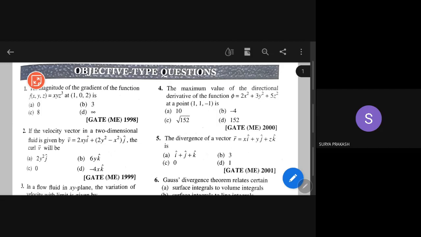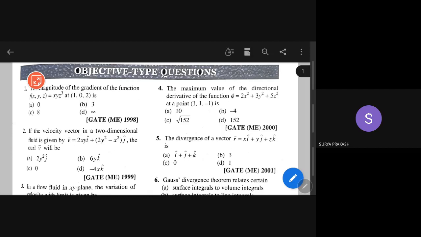Now see here. When it comes to the first question, the magnitude of the gradient of the function f(x,y,z) equal to (xyz) whole cube. I want a support pad here, because handwriting is not coming nicely.